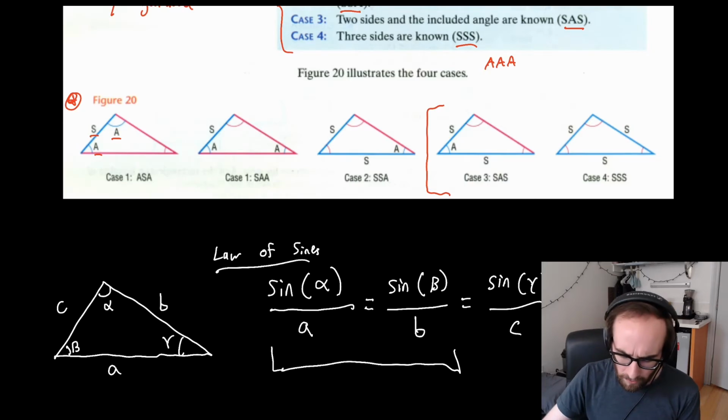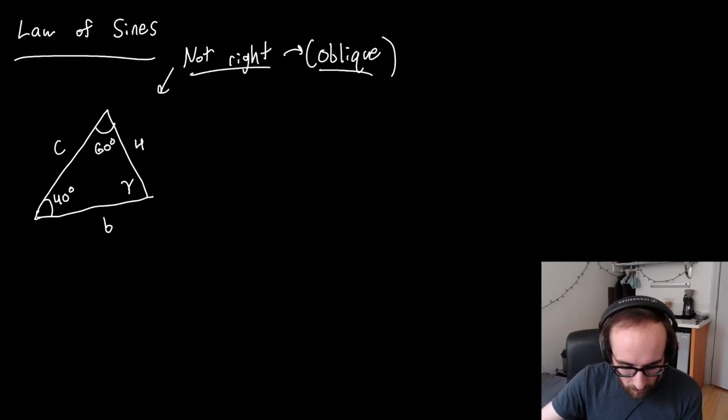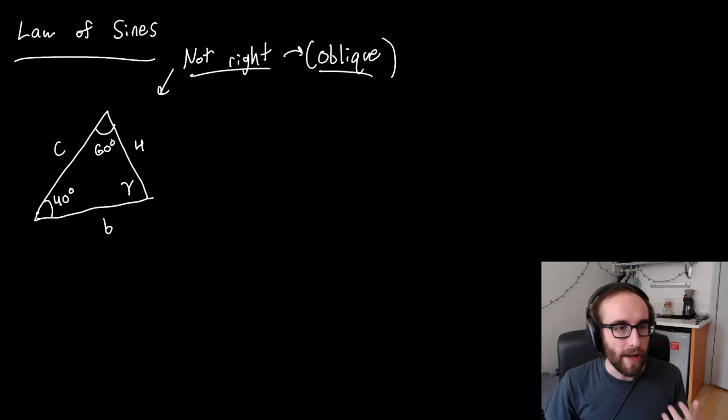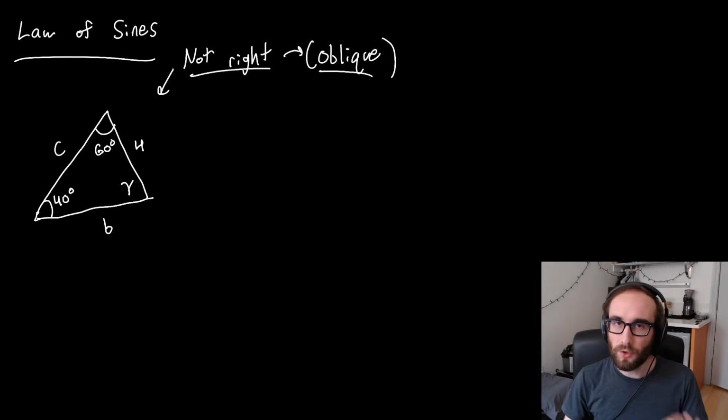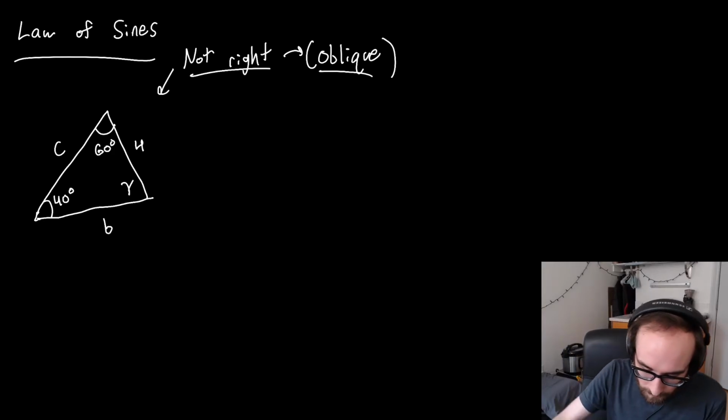Let's take a look at our first example. Up here, we had a triangle that's not a right triangle, it's oblique, and we can't solve it using just trigonometric ratios. We can, however, use the law of sines to help us out.